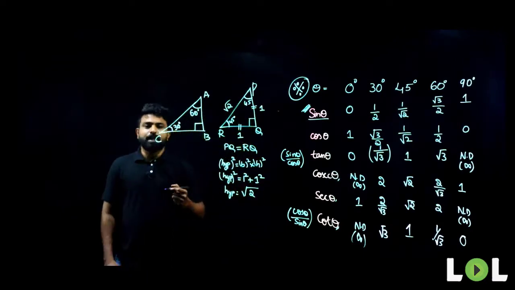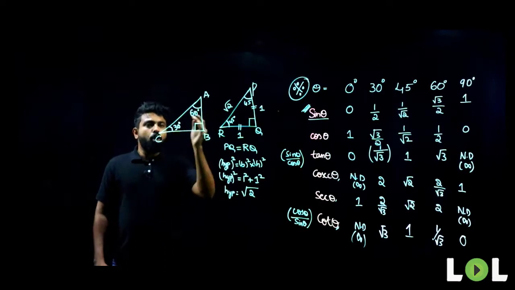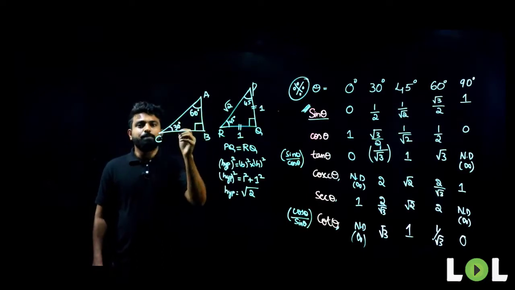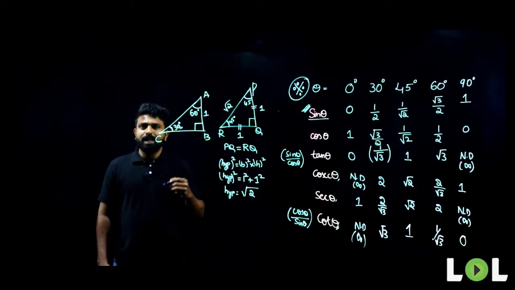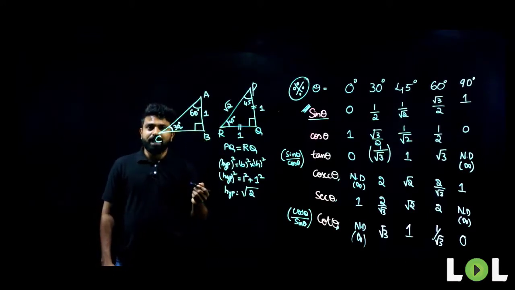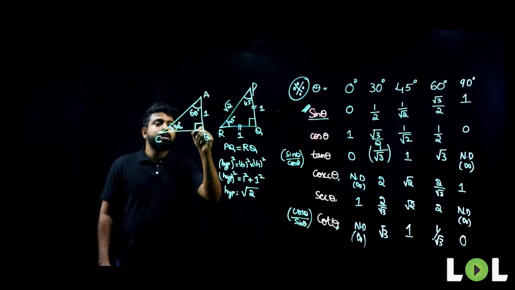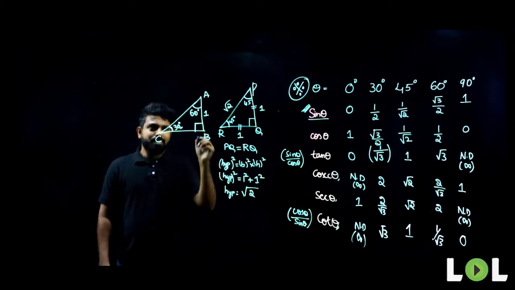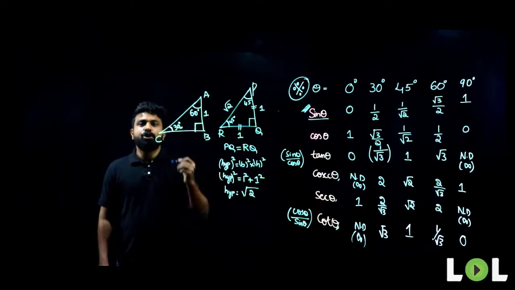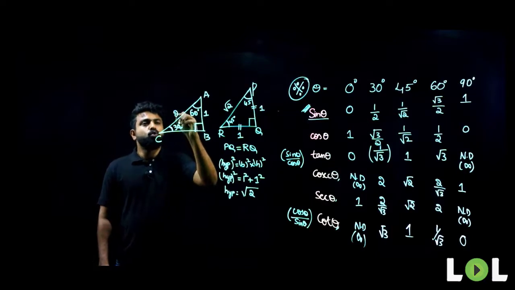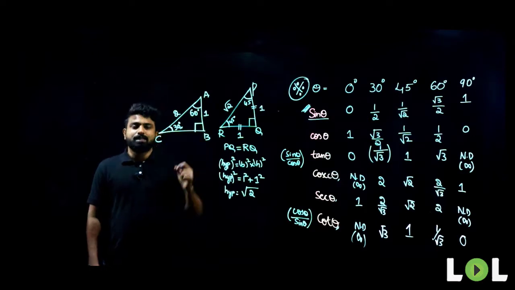Similarly, in this triangle, look at this. The side opposite to the smaller angle will always be the least. Here is 30 degrees, so I'll take the side opposite to 30 degrees as 1. The largest angle is 90 degrees, and the side opposite to it is the hypotenuse. Let me take the hypotenuse as 2, because the side opposite to the largest angle should always be the largest.